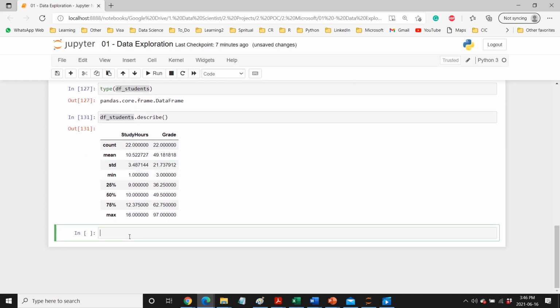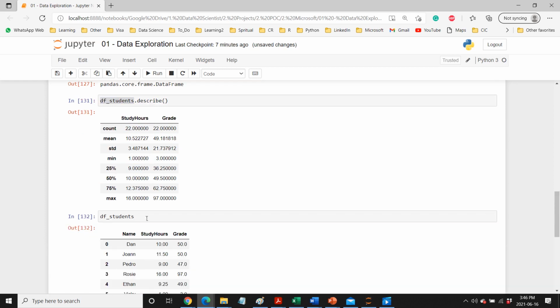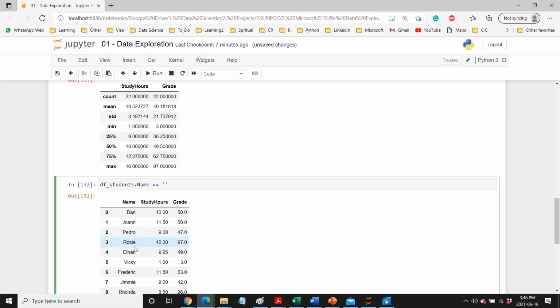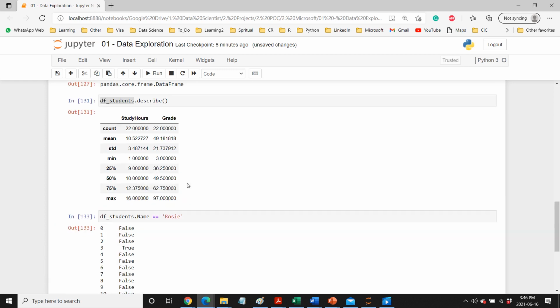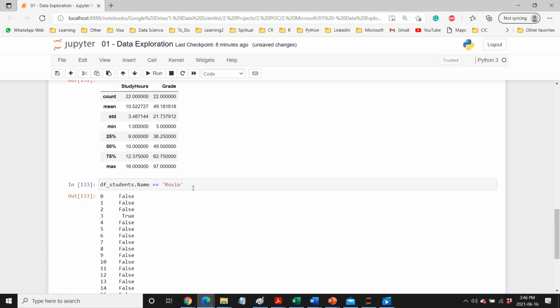Now if you want to slice your data, so this is our data set, and now what I want is, you can also access the column by just using the dot, so name, and now I want all the observations of Rosie. So I can pass this, and this will give me true and false.